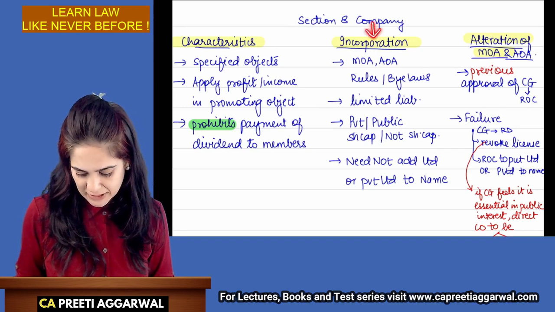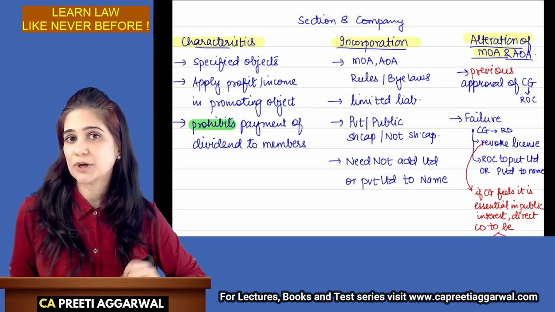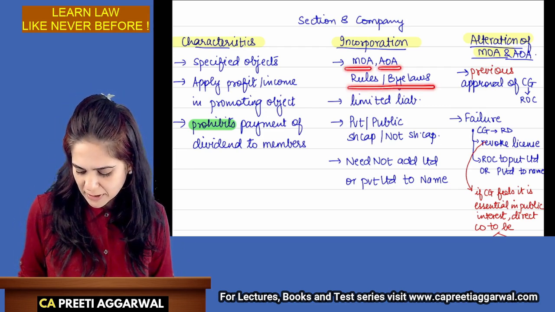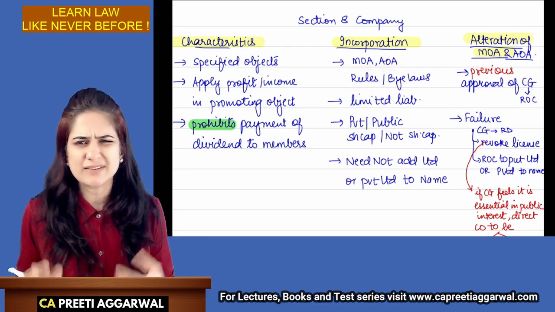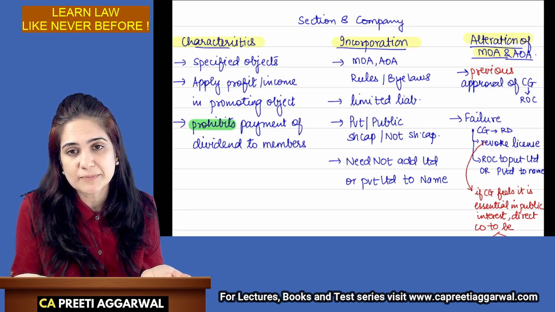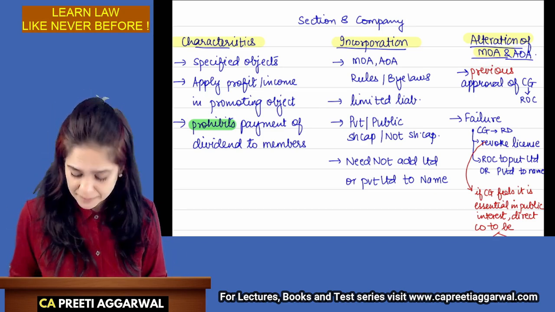Because it is a company, it needs to be properly incorporated. What are the documents that I require? I need MOA, AOA, or maybe rules or bylaws. Anything which has the rules or bylaws. If you don't have an MOA, what is the name that you have given to that document? Any document with the rules or bylaws, which are considered the rules or bylaws of the company.